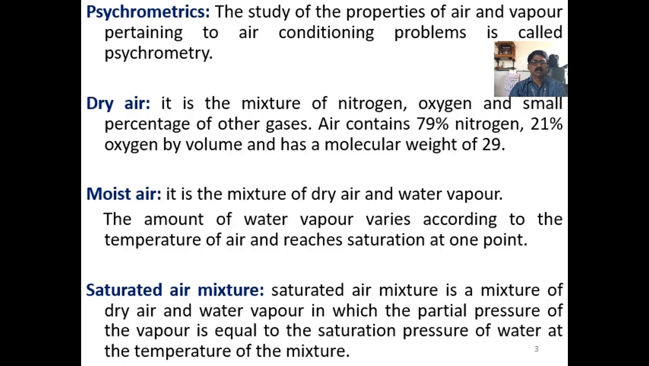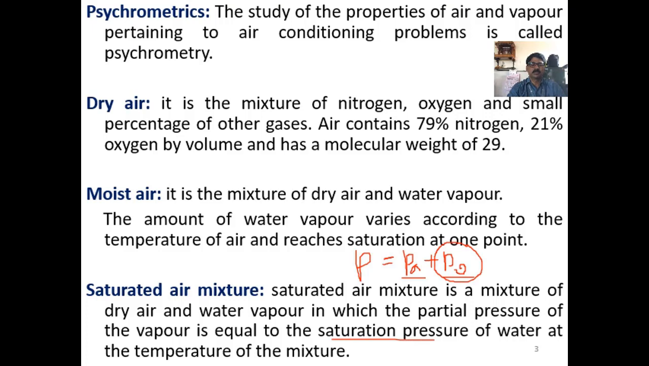Now here, you know the partial pressure of vapor. The pressure of air is nothing but the pressure of dry air plus the pressure of water vapor. That means P, the atmospheric pressure, is nothing but Pa plus Pv. If I write here, P is equal to, that is the total pressure of air, is equal to the pressure of dry air plus the pressure of vapor, that is partial pressures, Pa the partial pressure of air and Pv the partial pressure of vapor. If this partial pressure of vapor is equal to the saturation pressure.